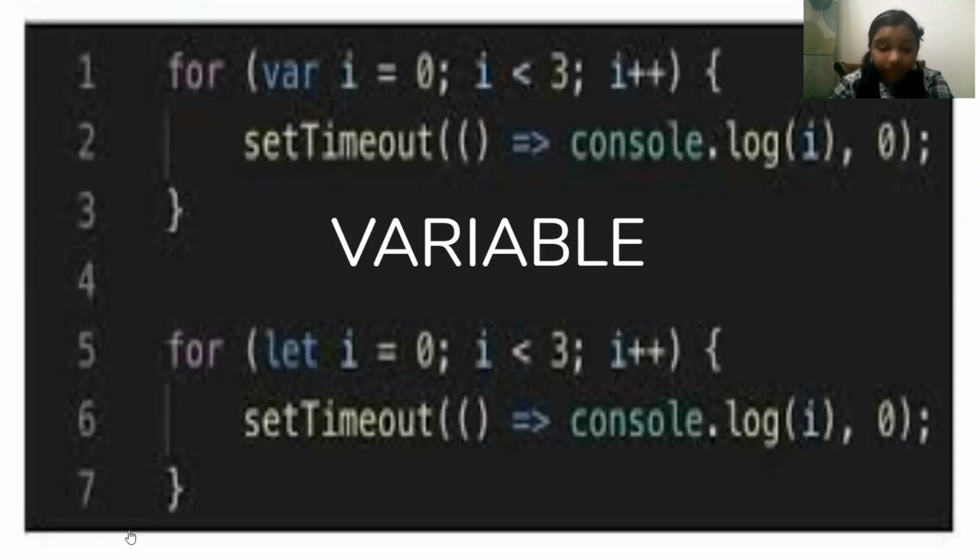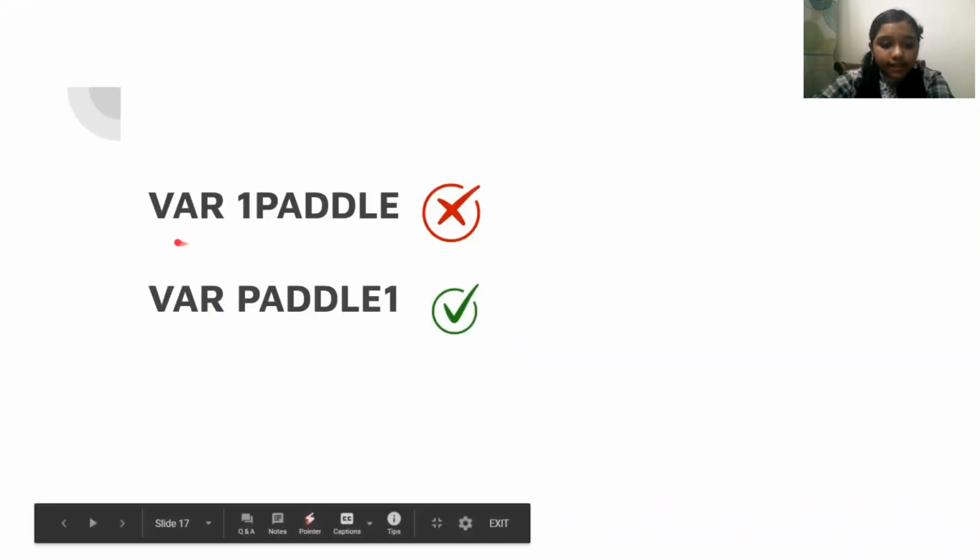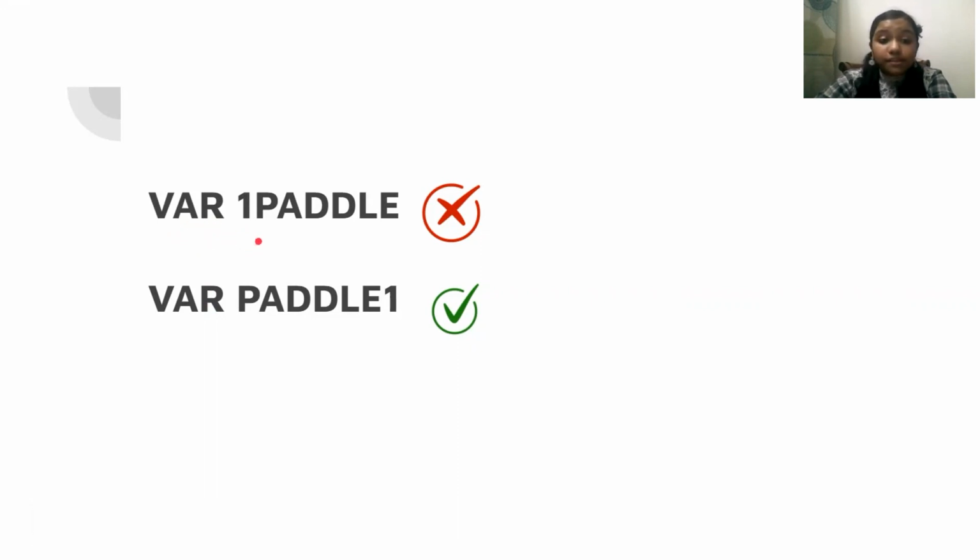In coding, variables are represented by using the var keyword. So there is a certain way to write variables. Let's check that out. As you can see, the variable is represented using the keyword var. Always remember not to write the number and then the object name. Always write the object name first and then the number.